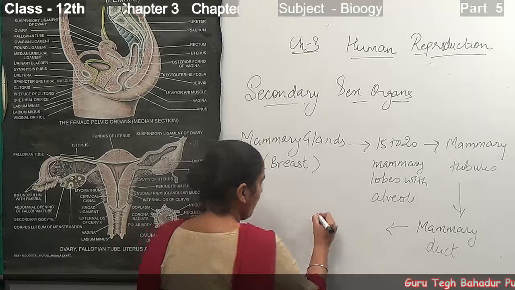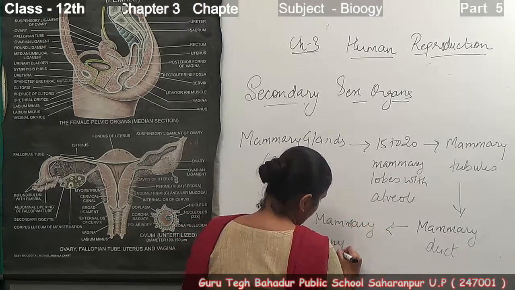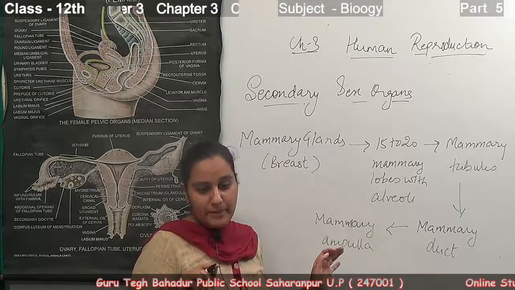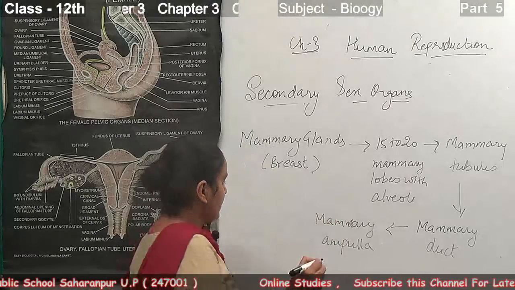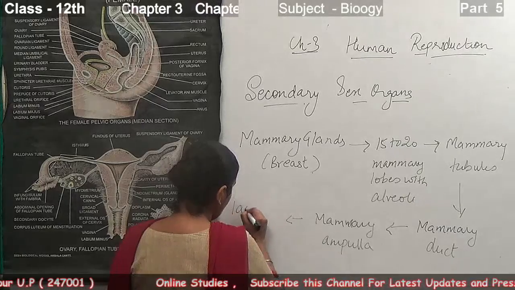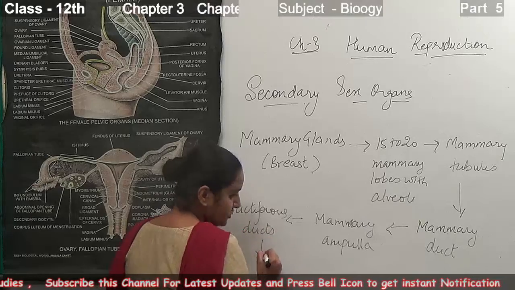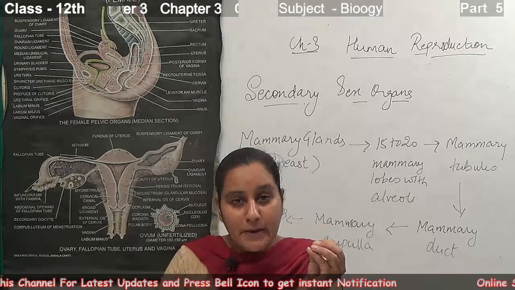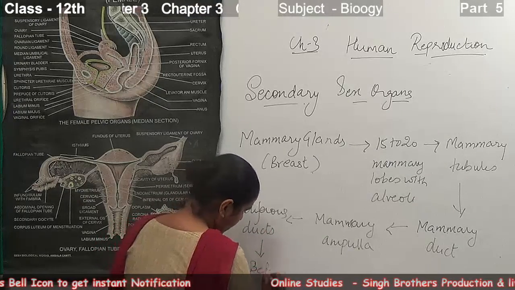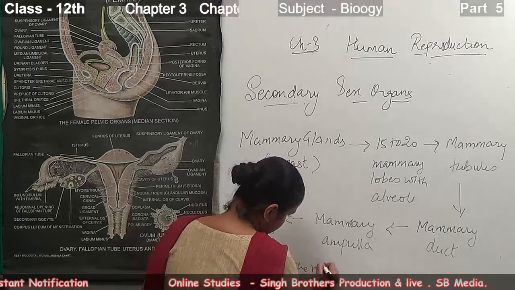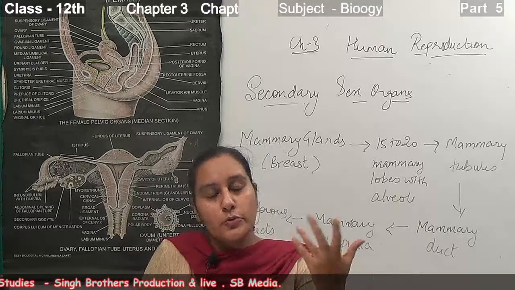The mammary ampulla is further connected to the lactiferous ducts, which open just before the nipple, through which the milk is released.